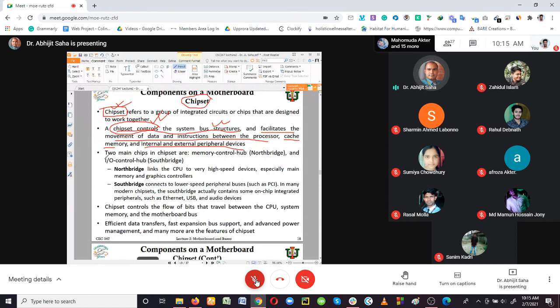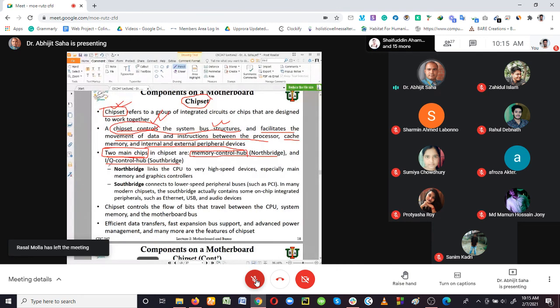Here it is showing that we have two main chips in the chipset. This is a very important thing. What are they? One is the north bridge, and the other is the south bridge. The north bridge, we are talking about, is also known as the memory control hub.